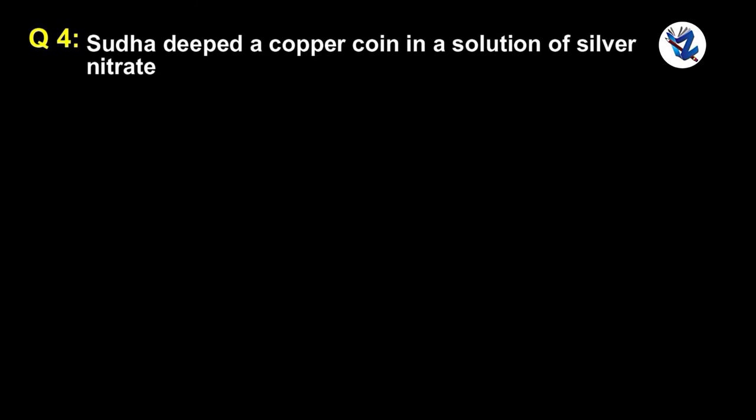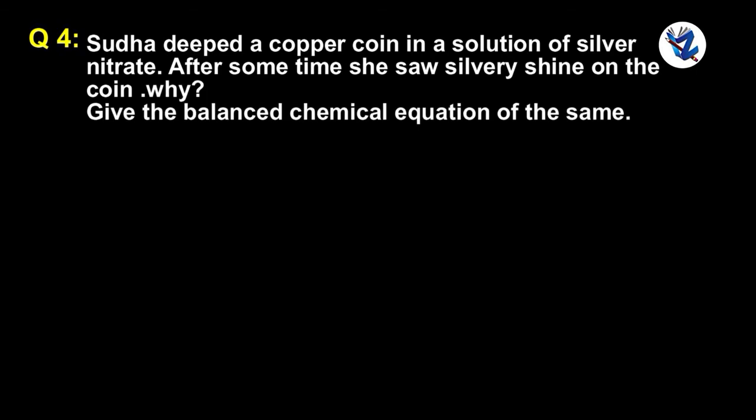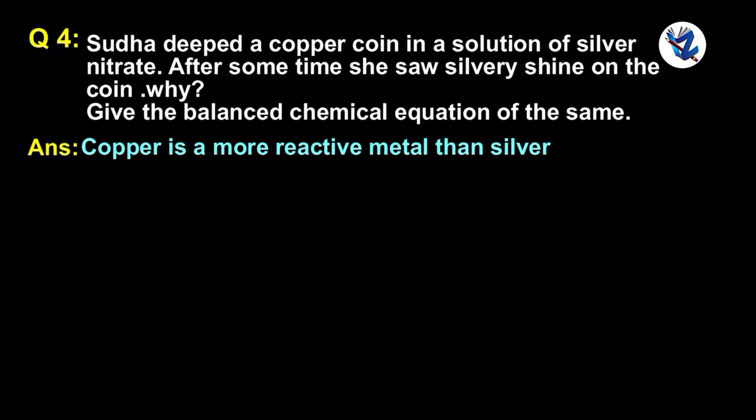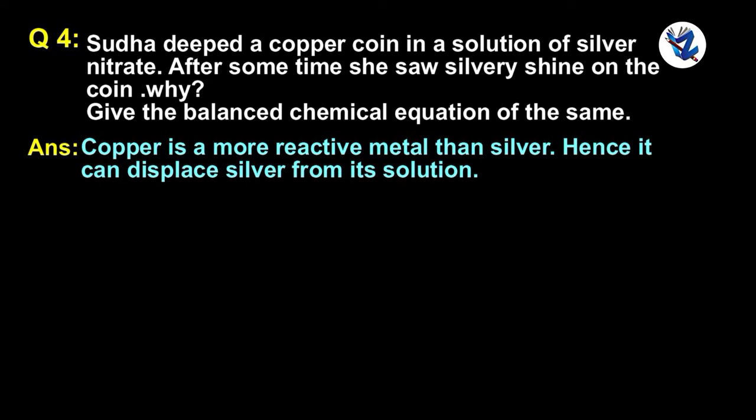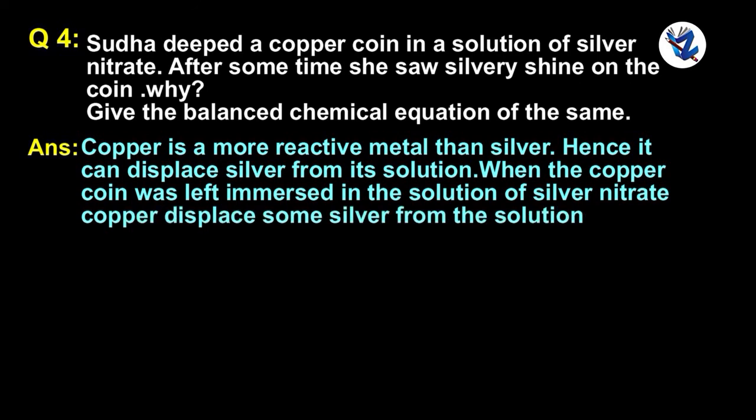Question 4. Sudha dipped a copper coin in a solution of silver nitrate. After some time she saw a silvery shine on the coin. Why? Give the balanced chemical equation for the same. Copper is a more reactive metal than silver. Hence, it can displace silver from its solution. When the copper coin was left immersed in the solution of silver nitrate, copper displaced some silver from the solution.